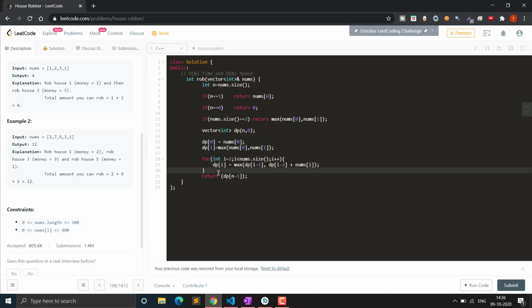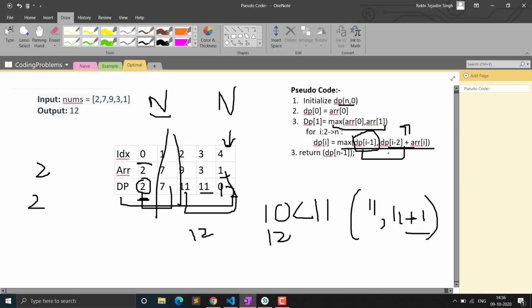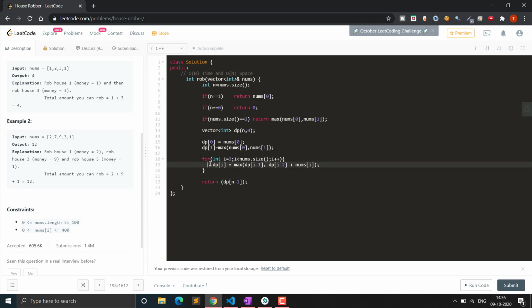Now we run the for loop, which is similar to the loop that we saw here. It checks for the max if we include the element: we take the profit of the previous to previous element plus this element, or we take the profit of the previous element. If we don't include the current element, then we include the previous element only, that is i minus 1.